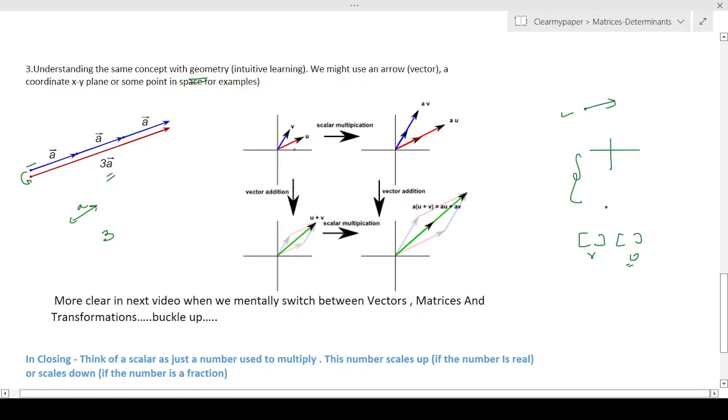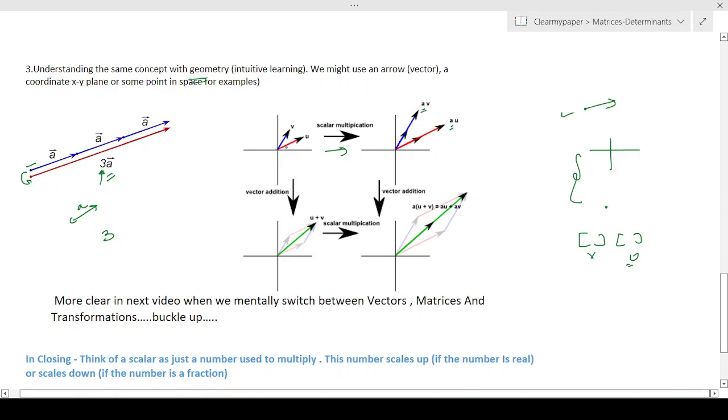If you see, there are 2 vectors here, v and u, which are blue and red, and let's follow this path for now. When we talk about scalar multiplication, a scalar is nothing but a number, right? And we multiply each of these vectors by the number. In this case, the scalar is 3. In general, the scalar is a, and it could be any number.